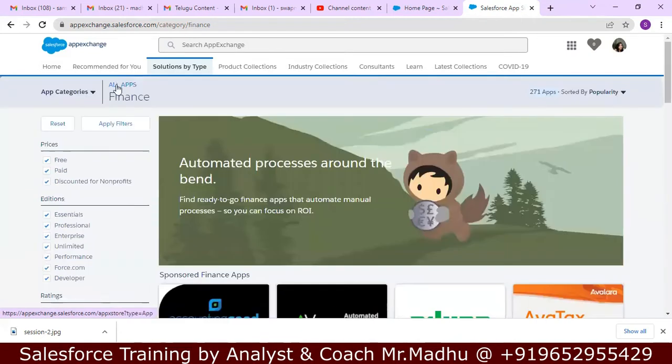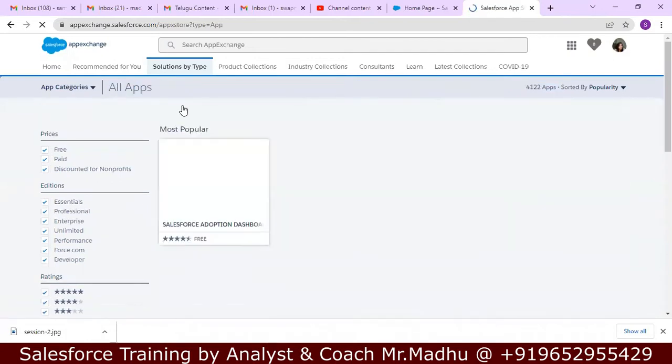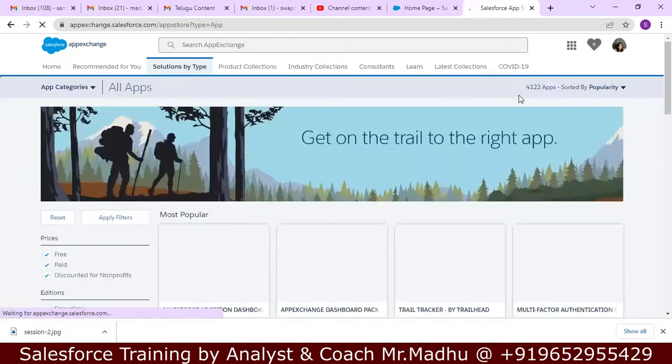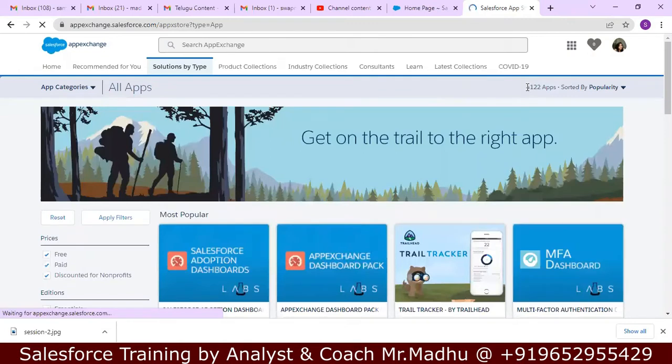See here, you can click all apps. Now we are into finance applications. If you want to see what are the all applications available in App Exchange, you click here. See here, it is showing 4,122 apps are available.